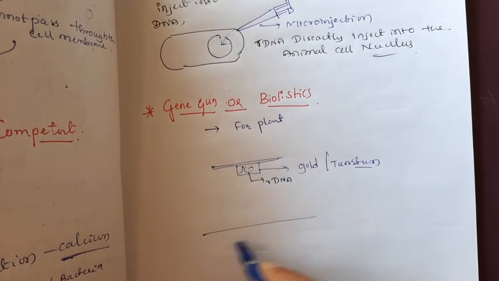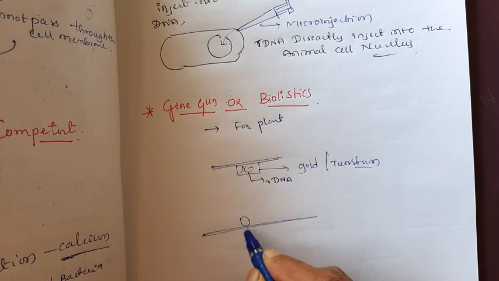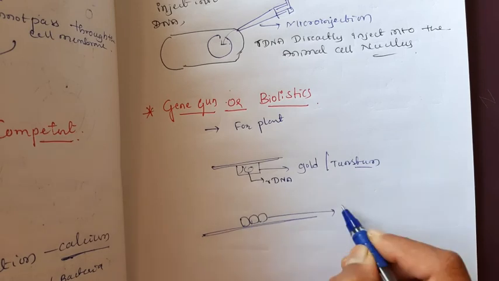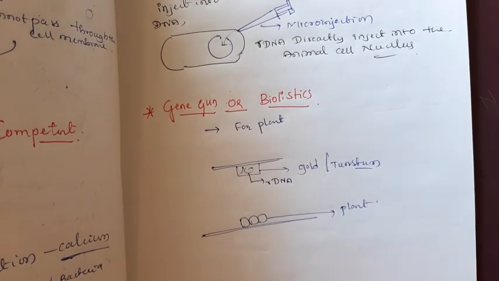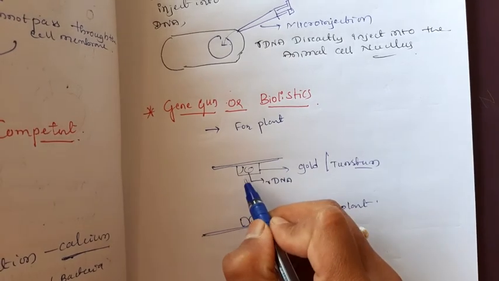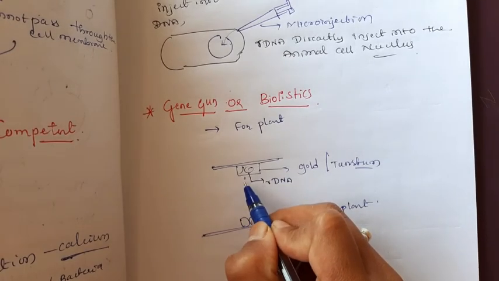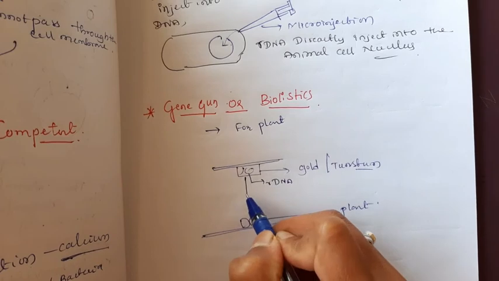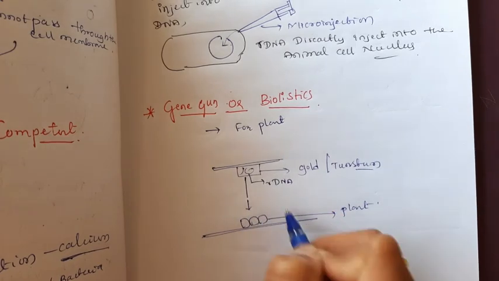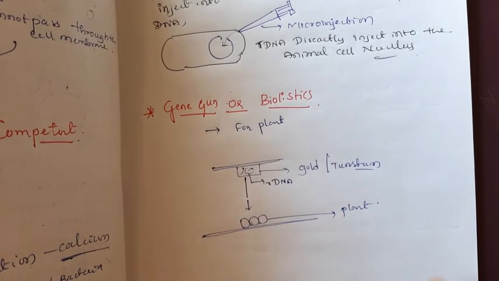On the other side there are plant cells. The gun pushes those particles with high velocity towards the plant cells. For plant cells it is a very suitable method.